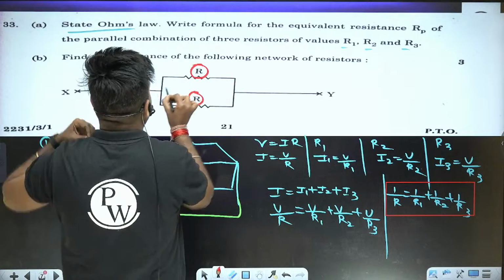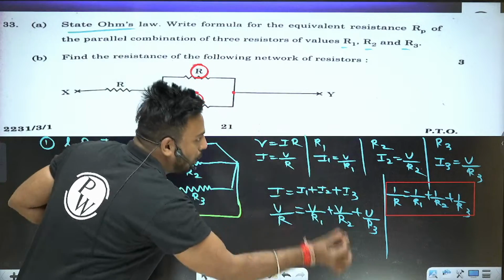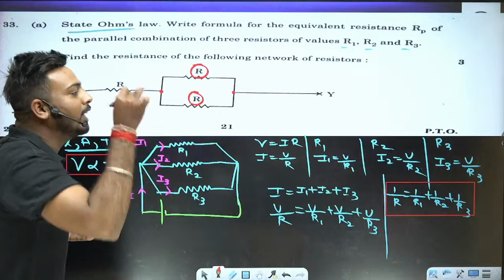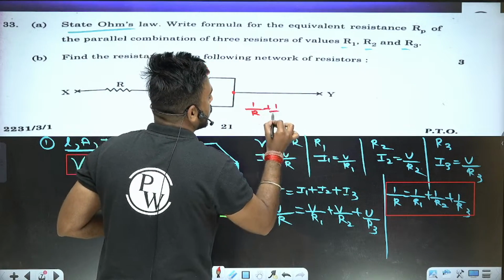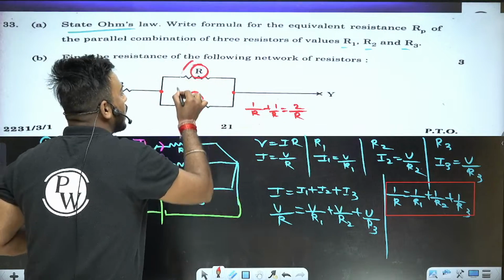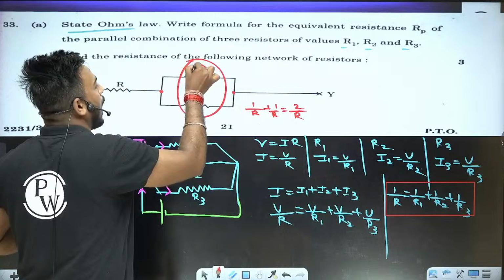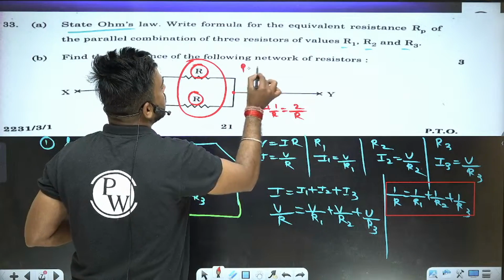So we need to find the net resistance between these points. As we already know that R and R are connected in parallel combination, we can say 1 by R plus 1 by R is 2 by R, and the net resistance for R and R is R by 2. It is not 2 by R, it is R by 2.